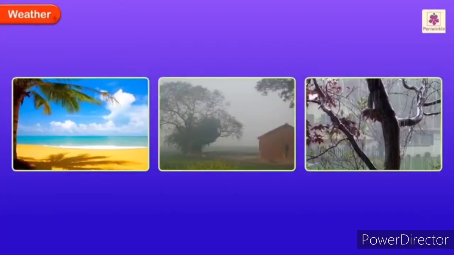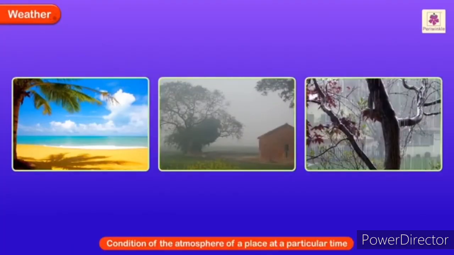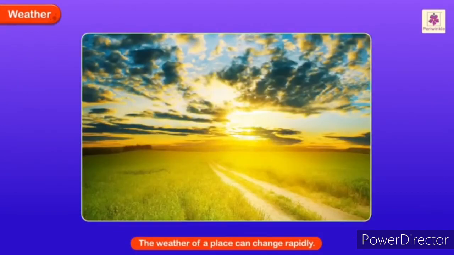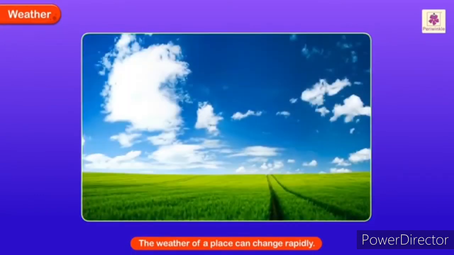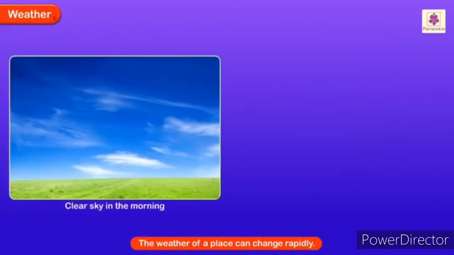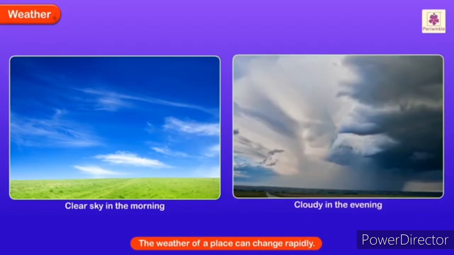Hey! Weather is the condition of the atmosphere of a place at a particular time. The weather of a place can change rapidly. It may be bright and sunny with a clear sky in the morning, while in the evening the sky may be covered with dark clouds.